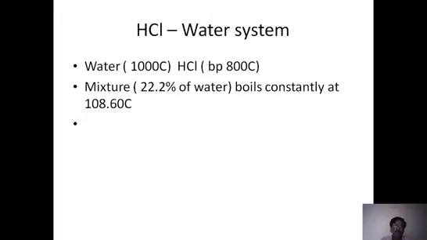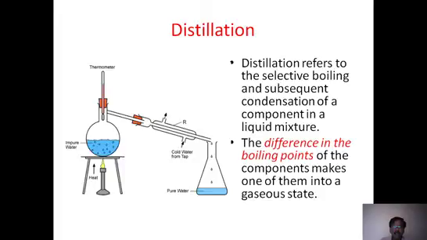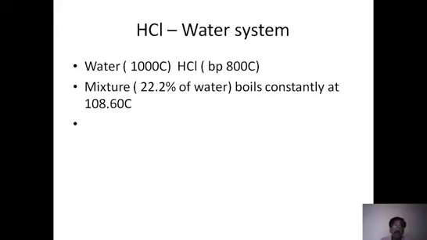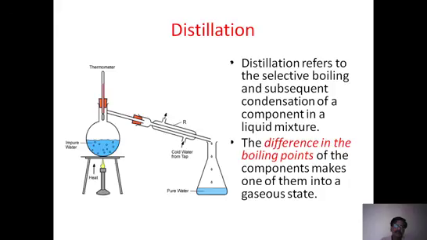So already we know about the mixture of the HCl water system. Let us take the HCl water system. Water boils at 100 degrees centigrade and HCl boils at 80 degrees centigrade. If you take the mixture that is 22.2% by mass, that boils constantly at 108.6 degrees centigrade. The diagram is not given here, but it will have the same type of shape, with that particular ratio of 22.2%, it will move upside. And what is the meaning of distillation?